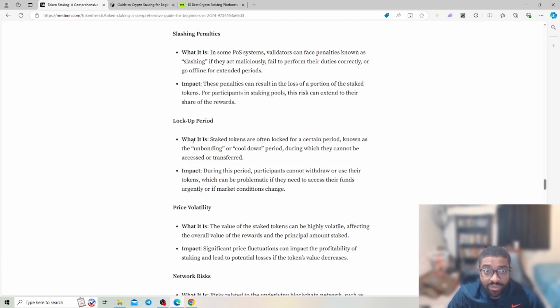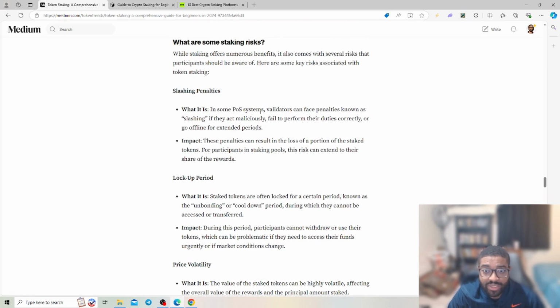So you have to just consider some of the risks. So you have slashing penalties in POS systems. Validators can face penalties known as slashing.